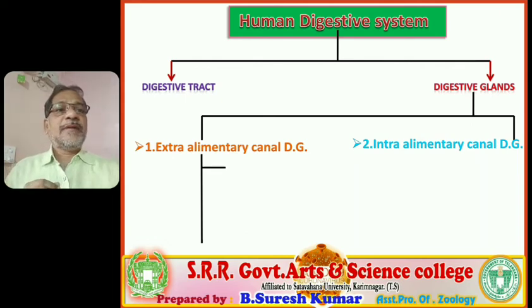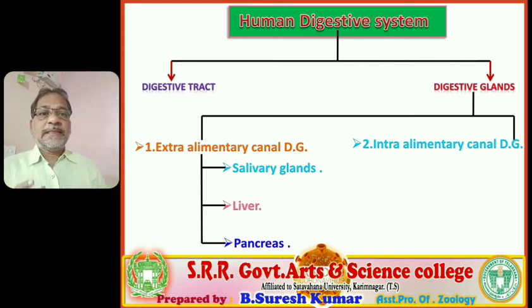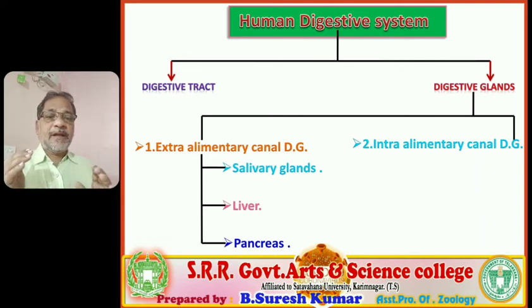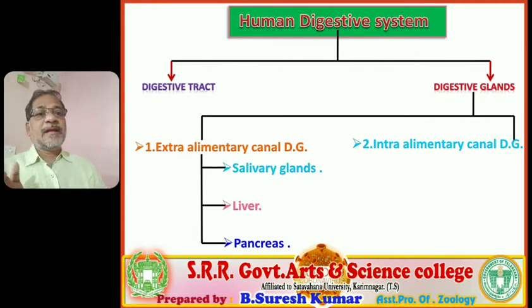The extra alimentary canal digestive glands have three variants: the first, salivary glands, the second, liver, and the third, pancreas. These three variants are accommodated outside the alimentary canal, and they pour their secretion into the lumen of the alimentary canal.